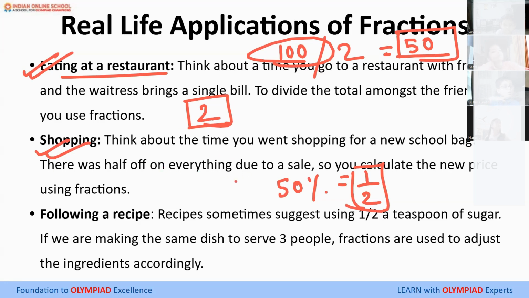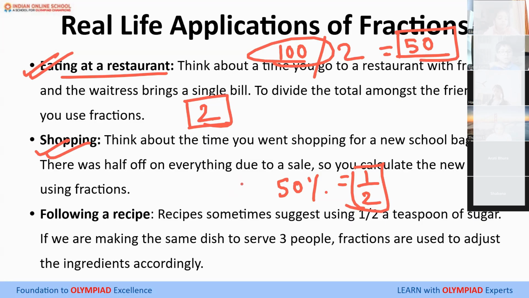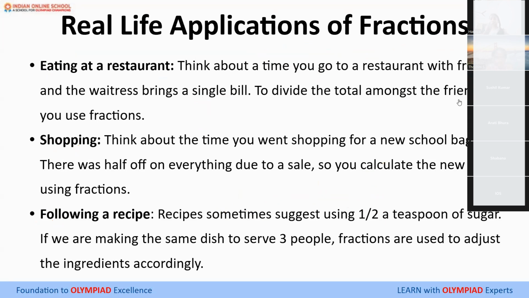So that's again fractions, one topic. That's again one example of fraction. Okay. Again, when you are following a recipe, let's say you're watching a recipe. In that recipe, it says half a tablespoon of salt is to be added, 1/3 of a teaspoon sugar has to be added. So that means what again? Again, 1/3 or half, they are all fractions. Okay, everyone? Understood? So all of these are day-to-day life examples of fractions.